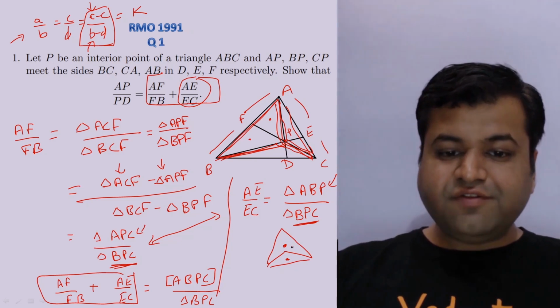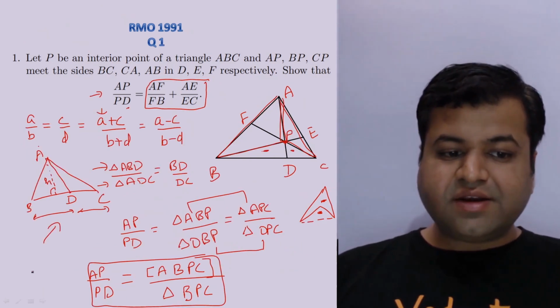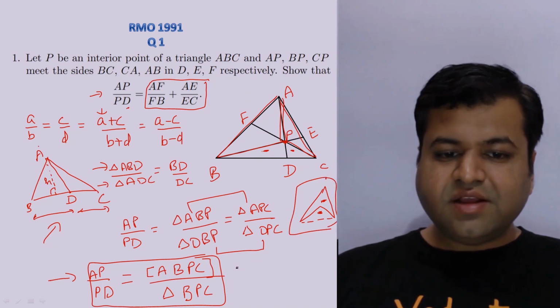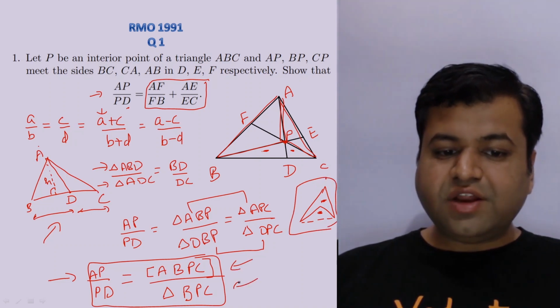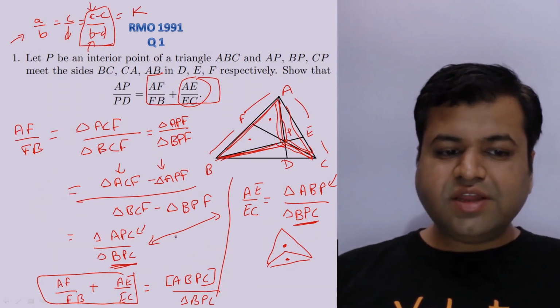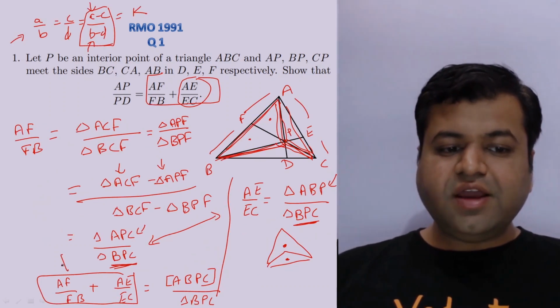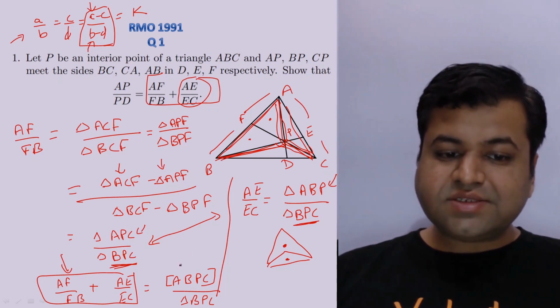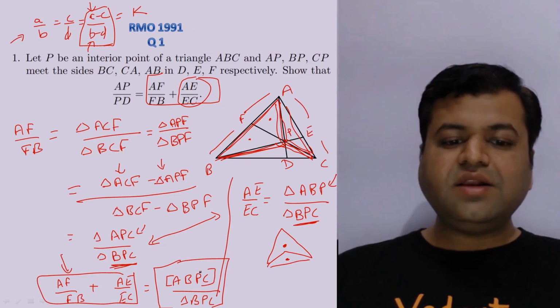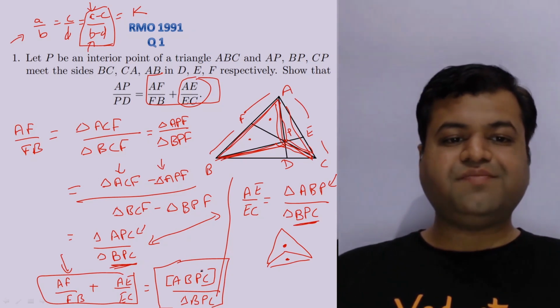In fact, we have proved in the last result that AP upon PD was equal to the area of quadrilateral ABPC upon the area of triangle BPC. Also the right hand side is again equal to, as we have proved, AF upon FB plus AE upon EC, that is nothing but the area of quadrilateral ABPC upon the area of triangle BPC.